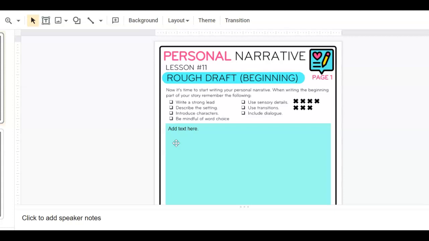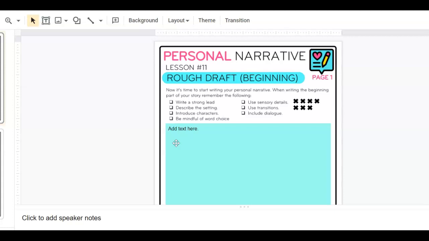Did you describe the setting? Did you introduce characters? Were you mindful of your word choice? Did you use sensory details? Remember, those are the ones where we're creating a mental image with them. Were you able to make your reader see, hear, feel, taste, touch what you were experiencing there? And then, did you use those transition words? And did you include dialogue?